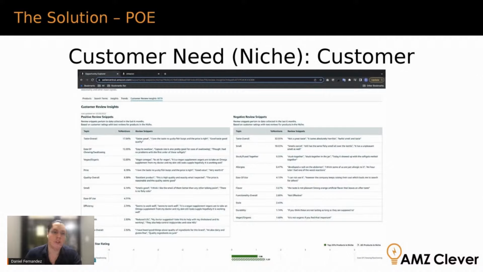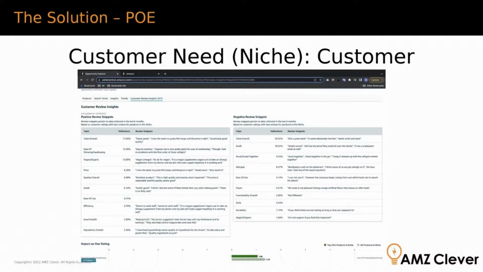Last but not least, the customer review insights. This time around, they're giving us this data not for one product, like I showed you before, but for all the products in this niche or customer need, the vegan omega-3. So you can see what the people are saying, right? Like, what are the themes of people leaving positive reviews and the themes of people leaving negative reviews, right? And there is some outliers here, and there's also things where it can be a little counterintuitive, right? So 17% of people that left positive reviews, this is the last 6 months worth of review data.